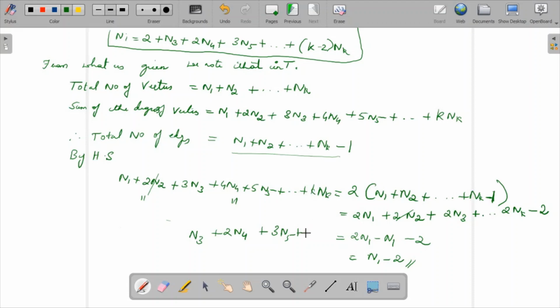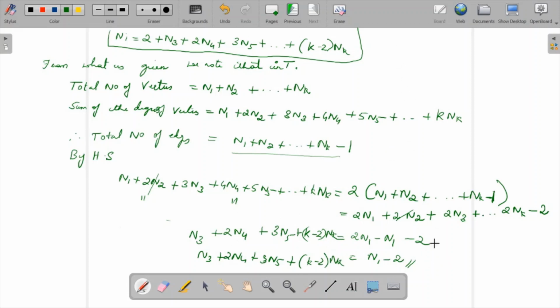If I take nk common, then it would be k minus 2 into nk. So I get n3 plus 2n4 plus 3n5 plus k minus 2 into nk.